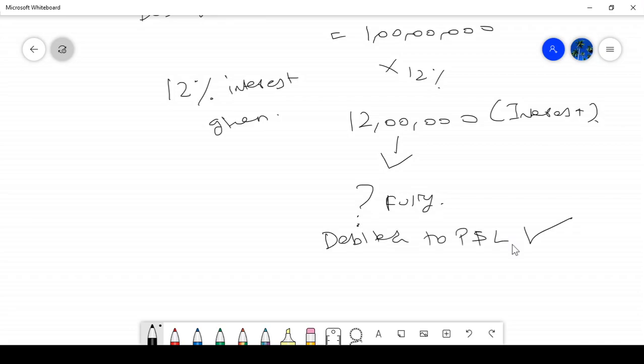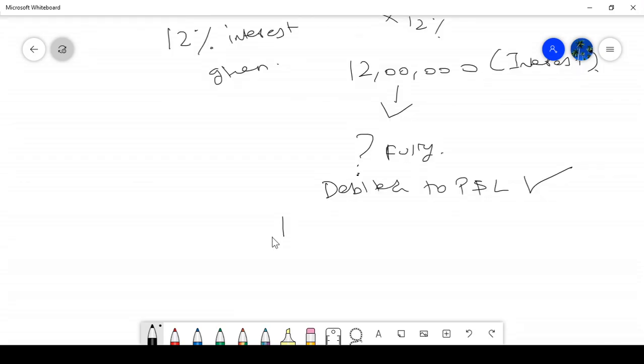So if my expenses increase, I will pay less tax or more tax? I will pay less tax. If expenses are more, tax will be less, correct? Correct or not?